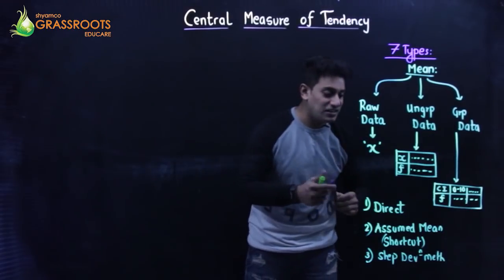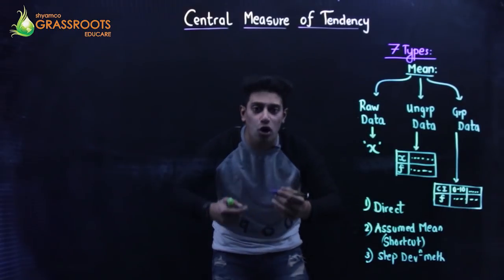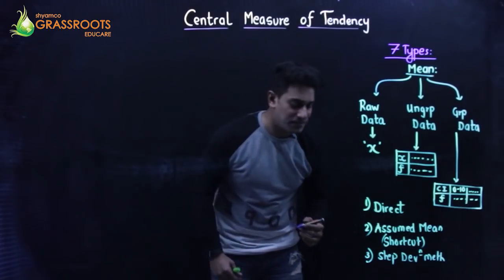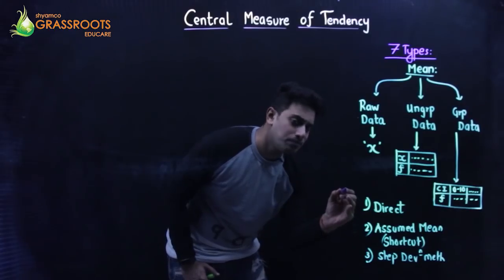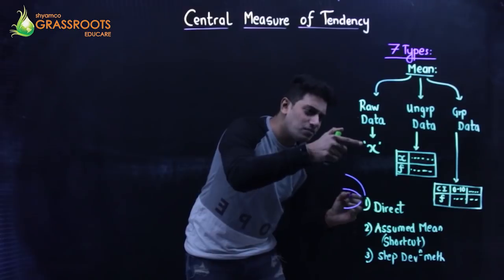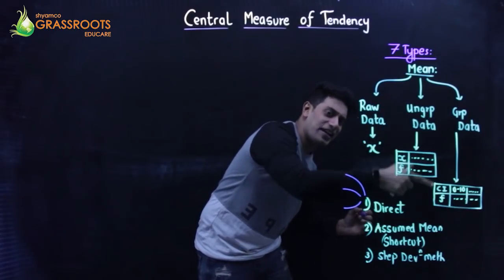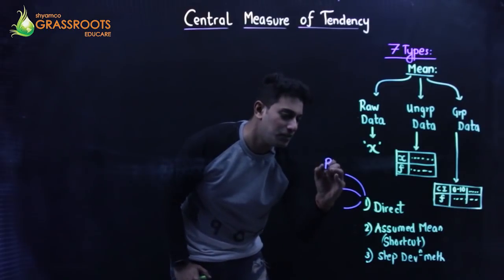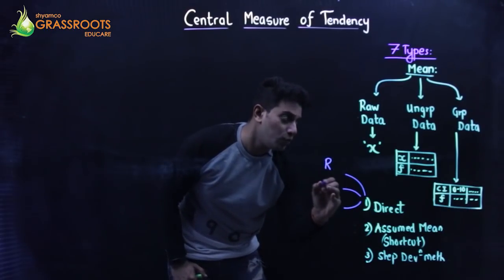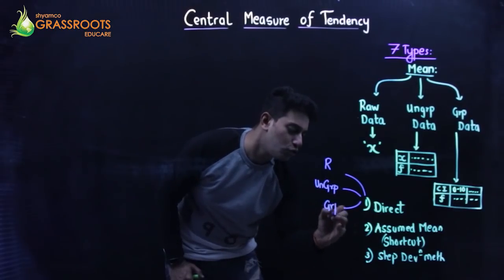So can I say that in order to solve a sum on the direct method, we have raw data sums with direct method, ungrouped data sums with direct, and grouped data sums with direct. So we have raw, we have ungrouped and we have grouped.